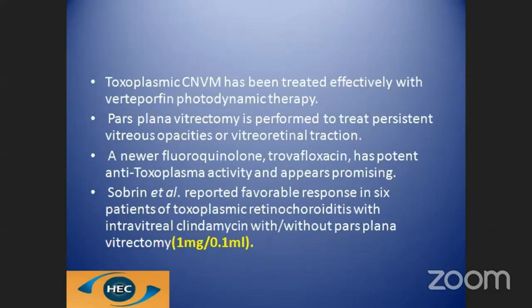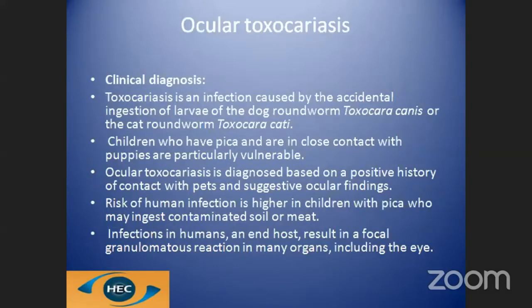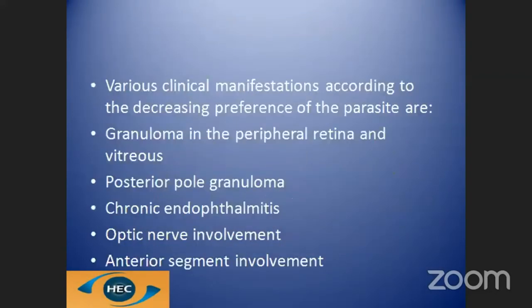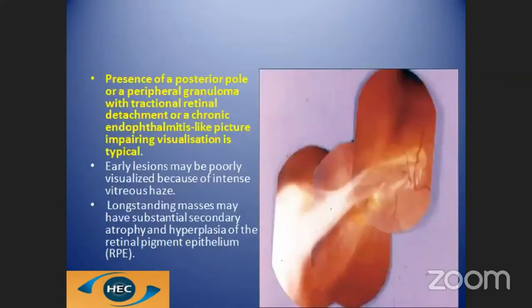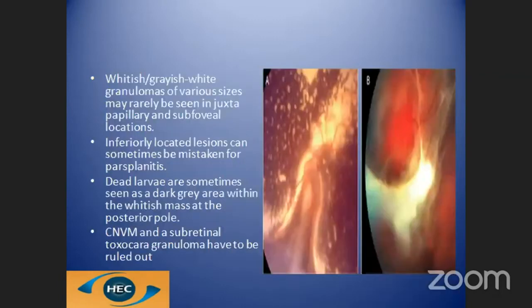The next disorder is toxocariasis, and it is caused by accidental ingestion of larvae of the dog roundworm, Toxocara canis. Children who have pica and close contact with puppies are vulnerable. It presents with a peripheral or posterior pole granuloma with traction retinal detachment, and it gives a picture of a chronic endophthalmitis.